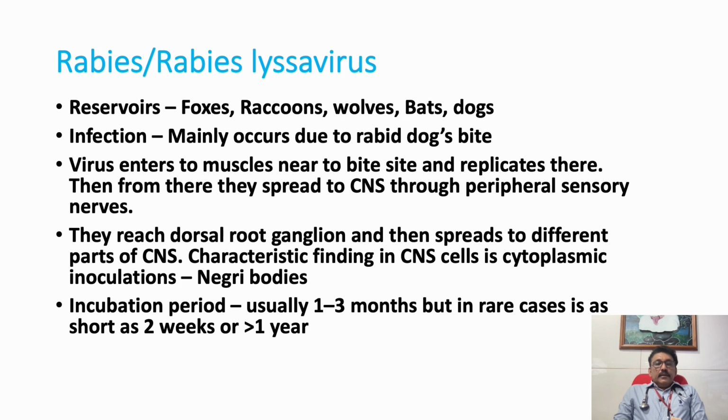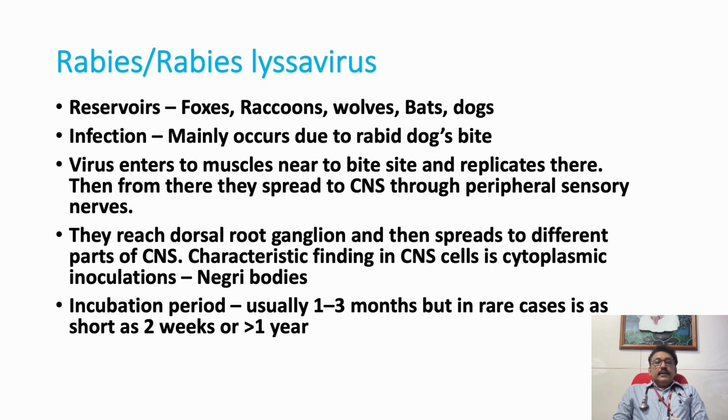The virus enters from the oral cavity through the saliva. It enters the bite site and replicates there. From there, it travels through the peripheral sensory nerves and goes to the central nervous system, that is the spinal cord. Then it reaches the brain. That is the route of this virus infection.